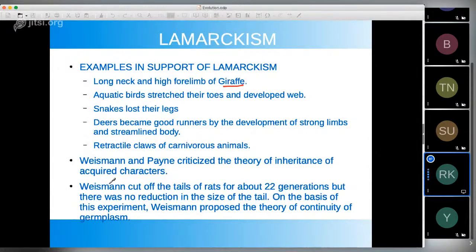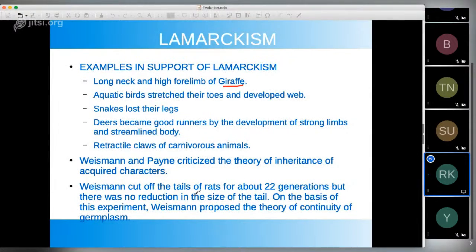So Weismann did one experiment. He cut off the tail of rats for about 20 generations, but there was no reduction in the size of the tail. So on the basis of this experiment, Weismann proposed the theory of continuity of germplasm.